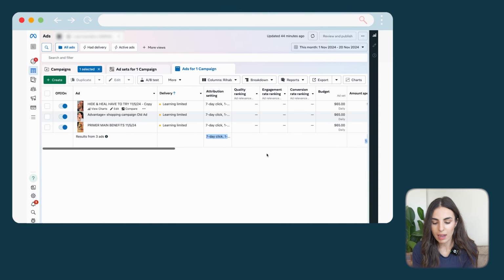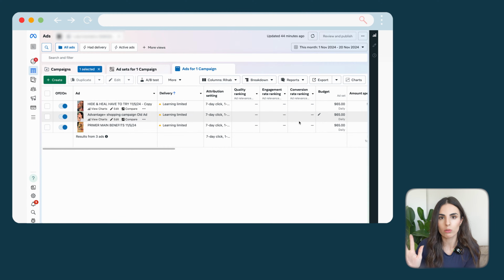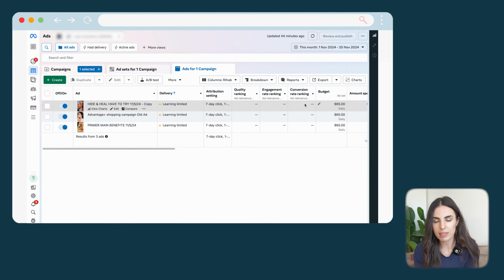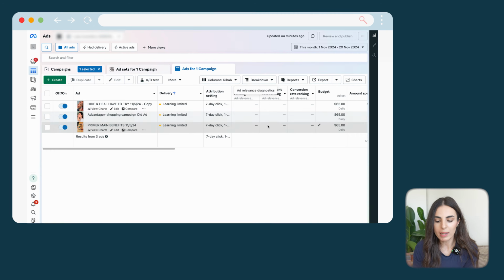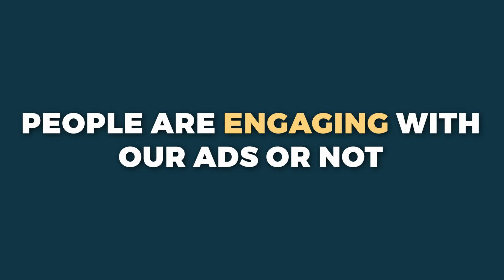After that, we have the 3 rankings. We have the quality ranking, the engagement ranking, and the conversion ranking. And each of these metrics tells us a different story. With the quality ranking, Facebook is basically telling us if our ads in terms of quality are good or not. When it comes to the engagement, Facebook is telling us if people are engaging with our ads or not, and if it's good, average, or above average.